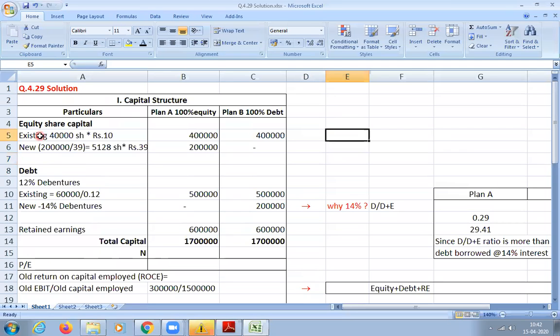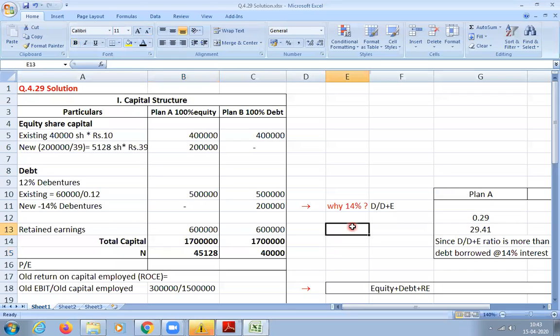You have to add the 40,000 existing shares and the new shares. How much will you get? 45,128, correct. And for plan B, only 40,000 is correct, because there are no additional equity shares here, only the old ones, which are 40,000, correct?